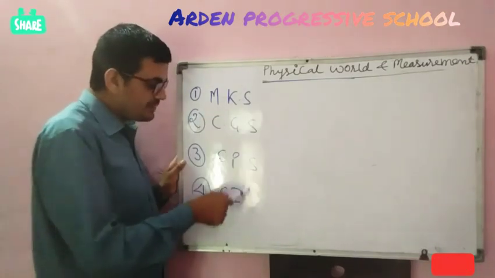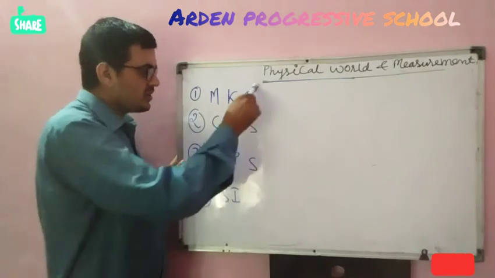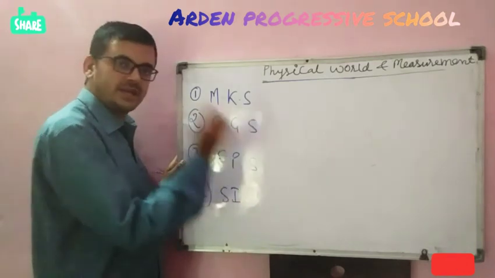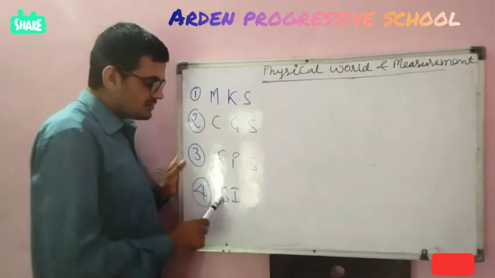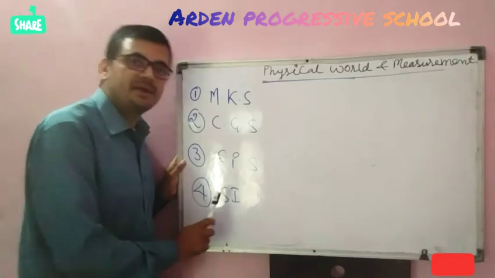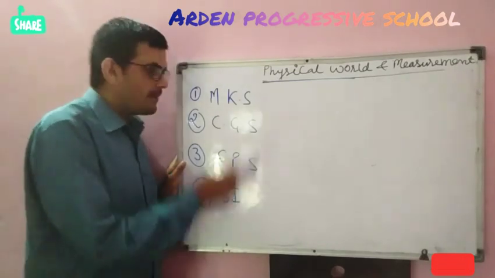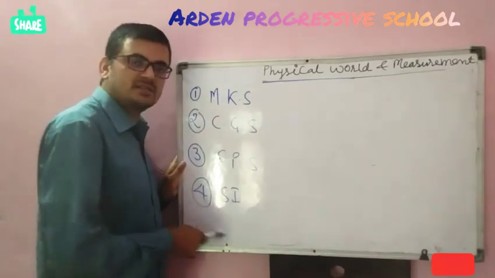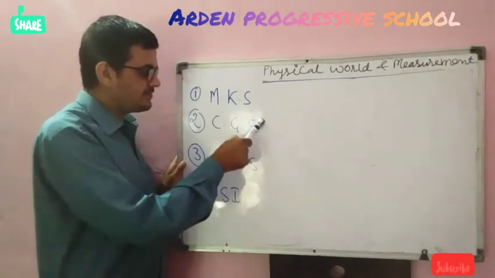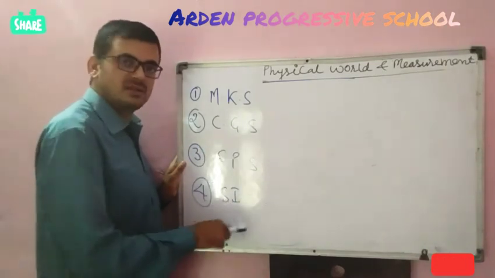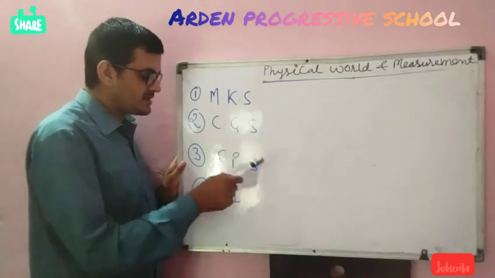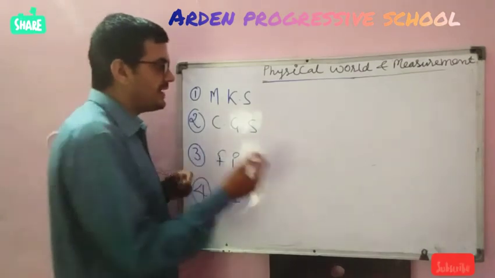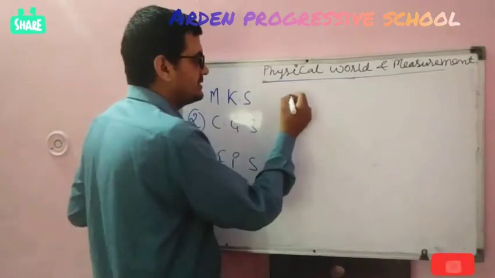These three are very basic systems: meter, kilogram, second; centimeter, gram, second; foot, pound, second. This one, SI, is referred to as the international standard. For every MKS system there is one international standard, for every CGS system there is one international standard, and for every FPS there is one international standard. For example, I will explain the unit of Newton.